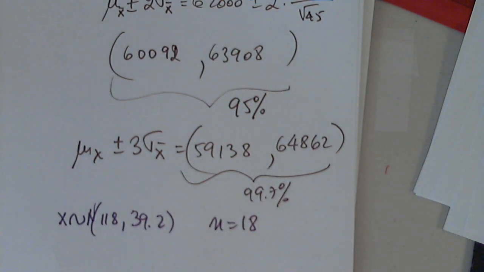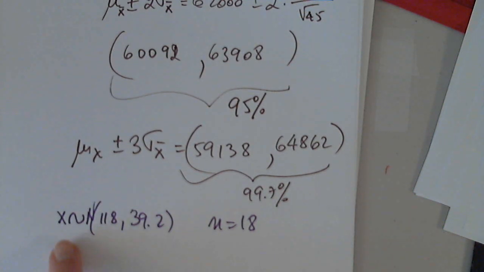Okay, what is the mean? Say it again. You're still sharing. We can't see what you wrote down. Oh, let me show you what I wrote down. I just copied the information given to us: X is normally distributed, 118, comma, 39.2, and n equals 18.